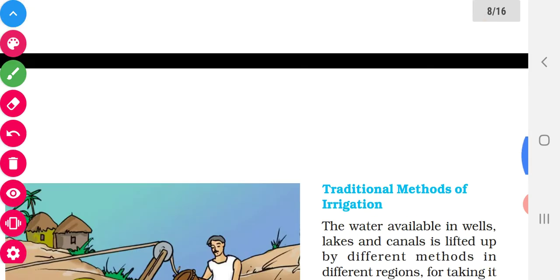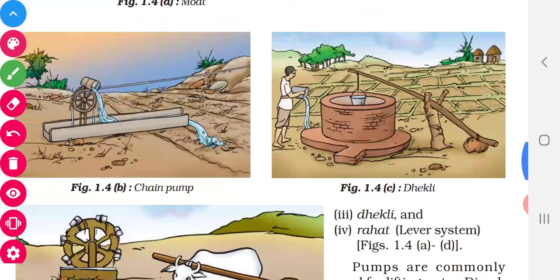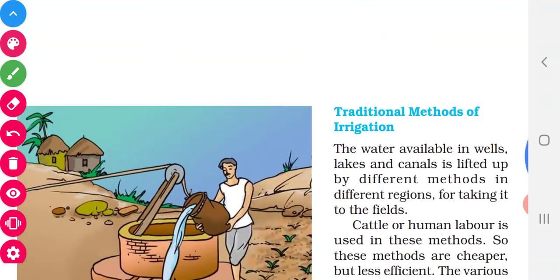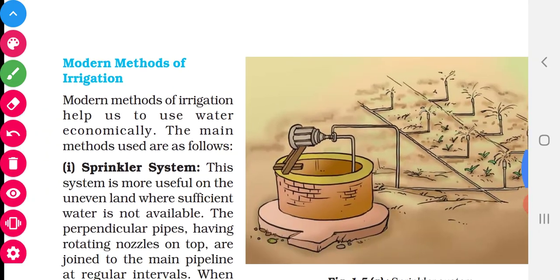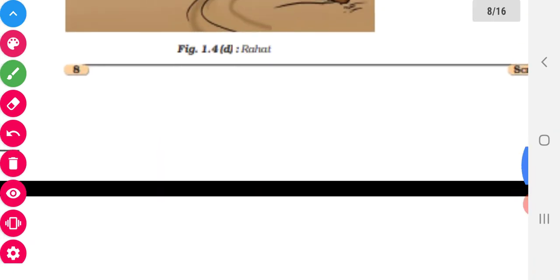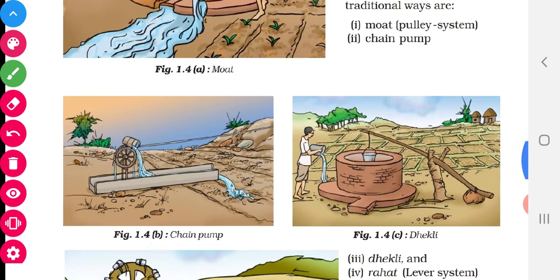Yes. Then, come to the methods of irrigation. There are two methods of irrigation. One is the traditional method of irrigation, and the other one is the modern method of irrigation.